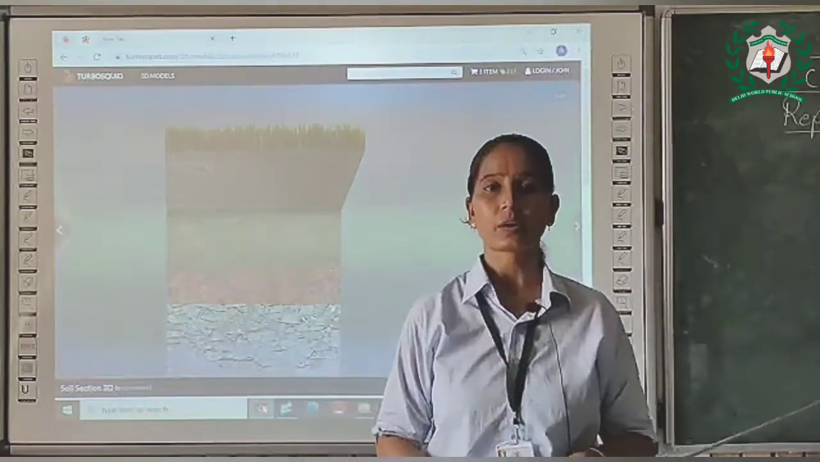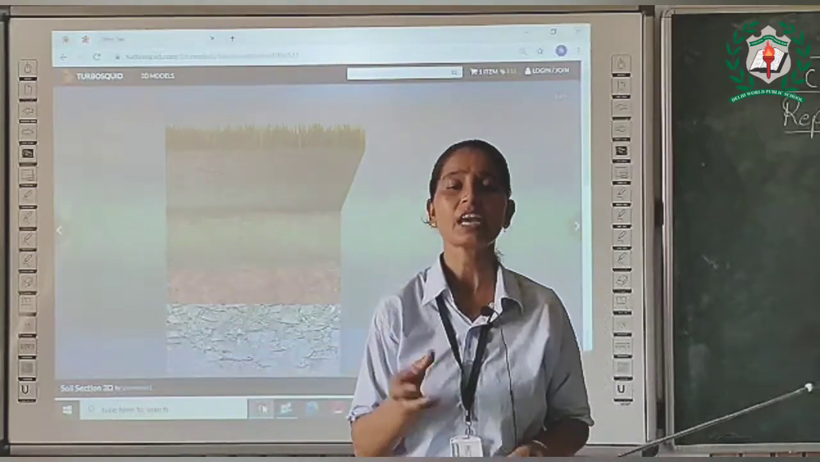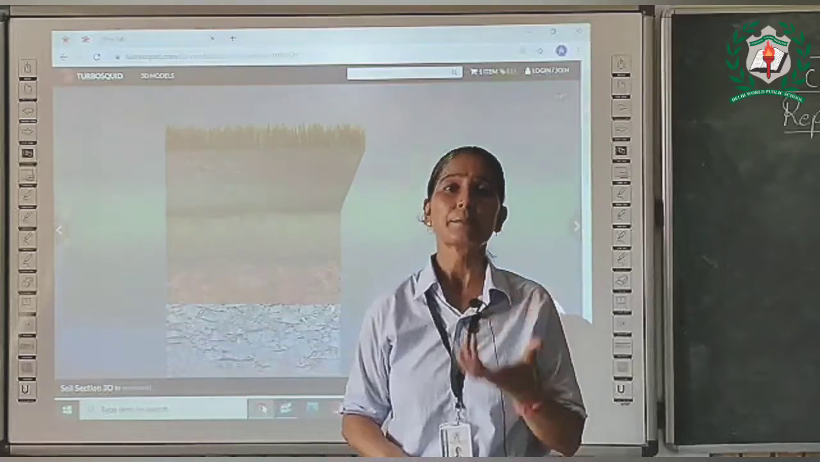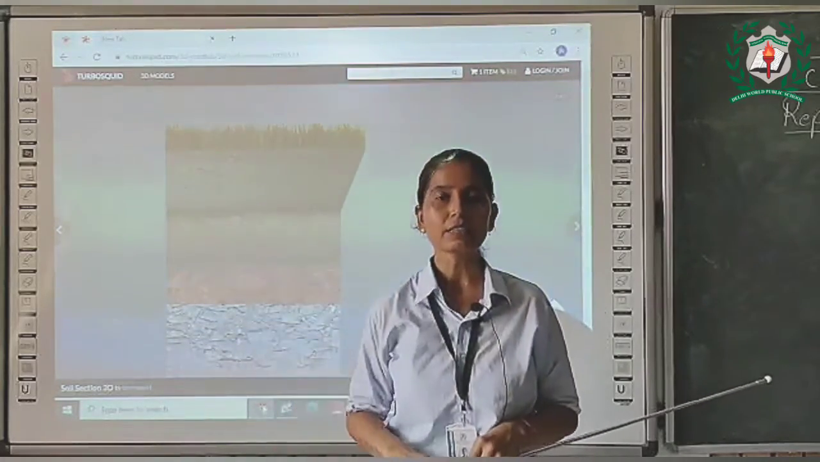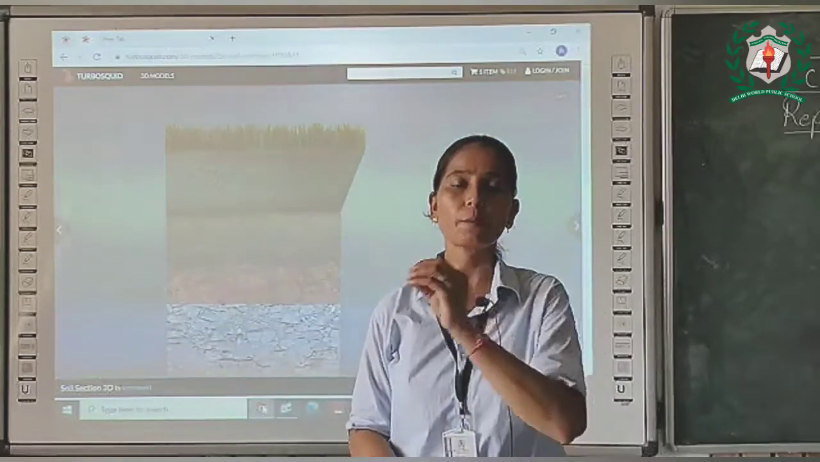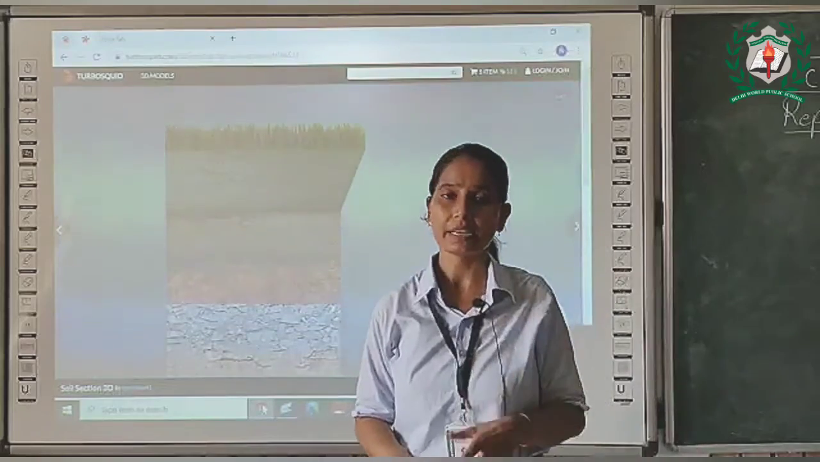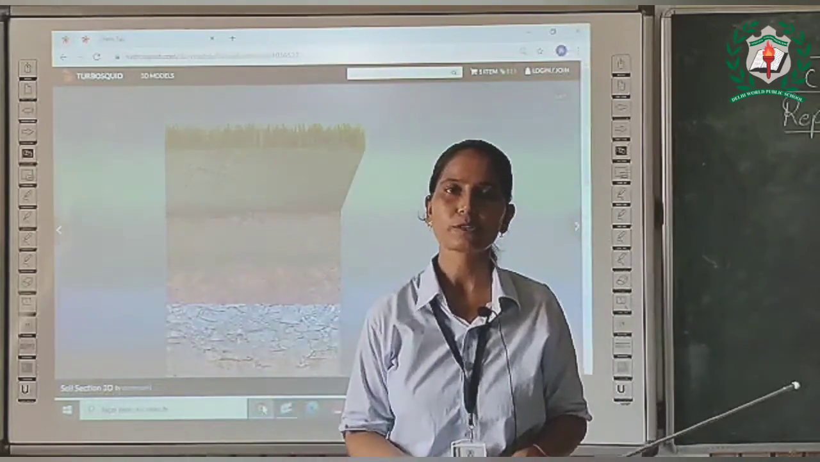Next is weathering. What is weathering? Weathering is the process of breaking big rocks into small pieces. That's how our soil is made. हमारी मिट्टी कैसे बनती है? When big rocks break into small pieces, then our soil is made. And this is not a very fast process. This is a slow process.